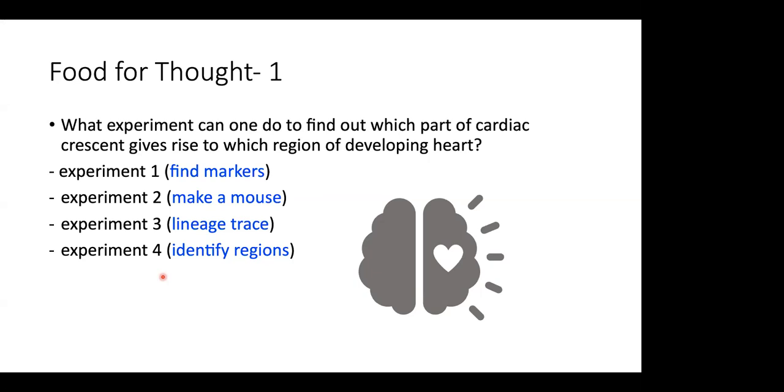You can validate it in 100 ways that you want, but eventually to see what all cells it gives rise to, you need to make a mouse. Okay, and again, I'm just talking about the mouse here, but all the ideas that you gave were all good and can be tested. I just want to emphasize that.